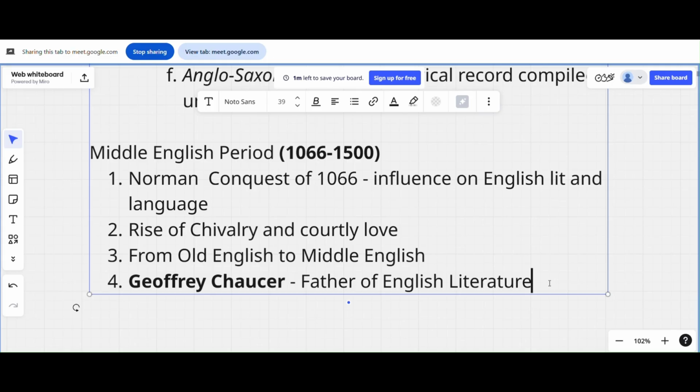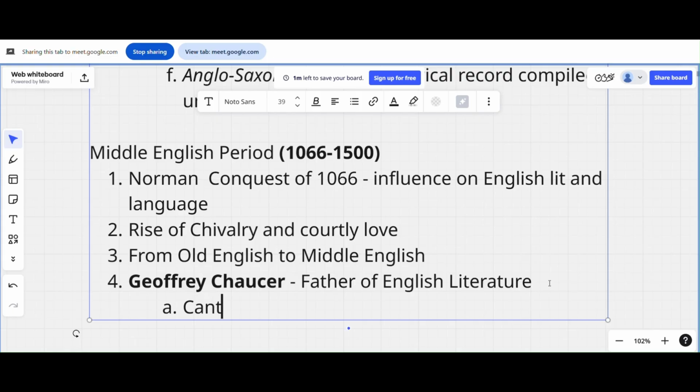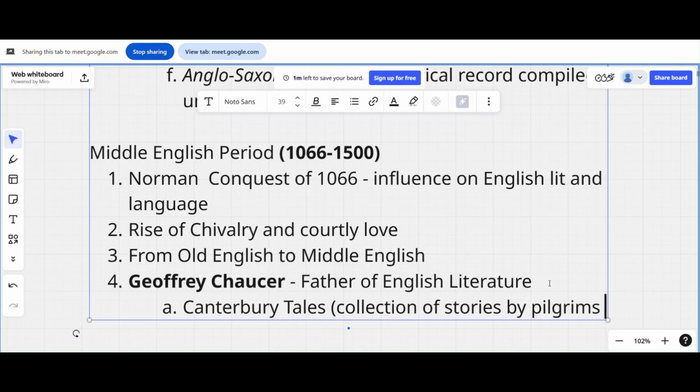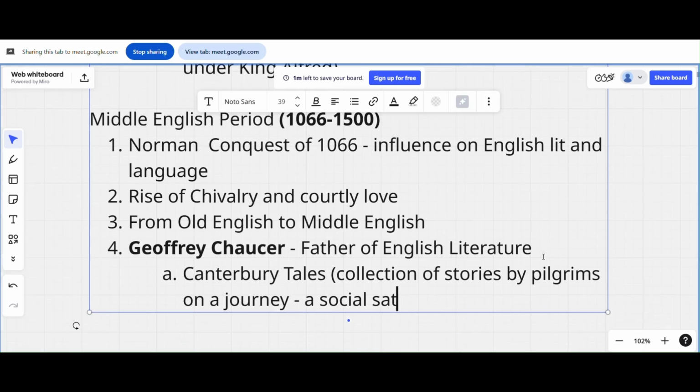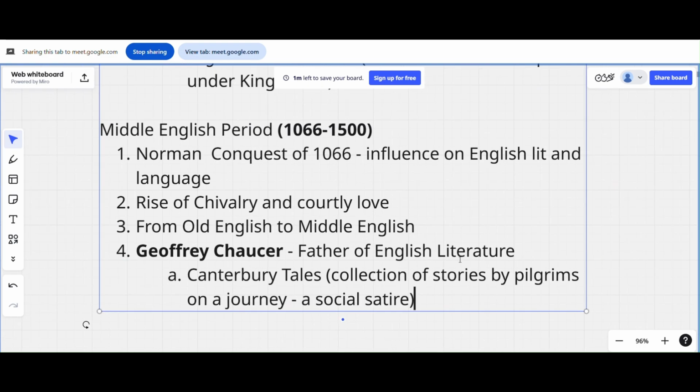So what did he write? He wrote Canterbury Tales, obviously. Okay. What is it about? It is a collection of stories by pilgrims. Okay. Pilgrims on a journey. And you can consider this work a social satire, okay, a social satire, because it talks about social life, like how lives are so different between two individuals.